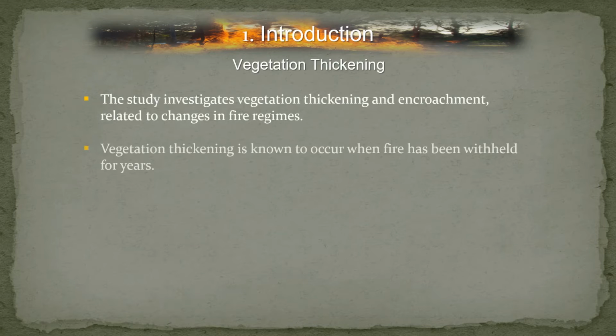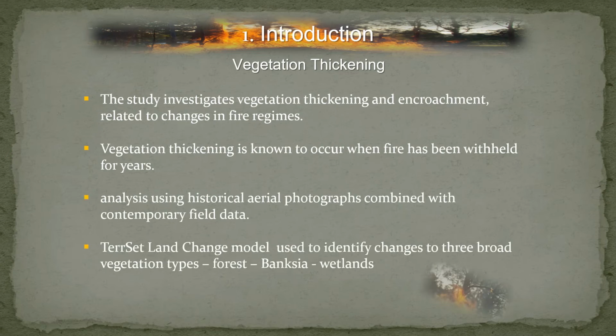Okay, so vegetation thickening really is looking at how vegetation has thickened and how it's encroaching in relation to changes within fire regimes. Now we know that vegetation thickening does occur when fires are withheld over a number of years, and of interest we would like to know what was actually happening on Moonpoint. Is that vegetation thickening? Is there a change in the dynamics of the peripheral areas around the wetlands, the Empodisma minor wetlands, which is a wire rush, and over the area of the patterned fens?